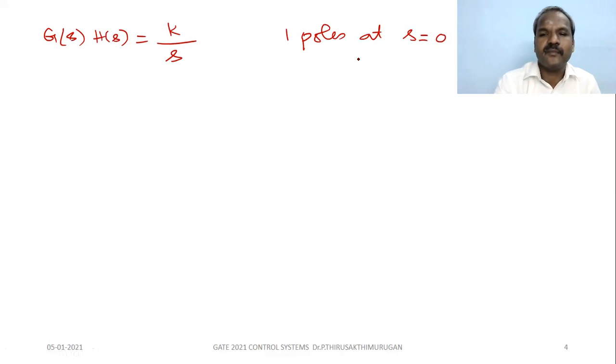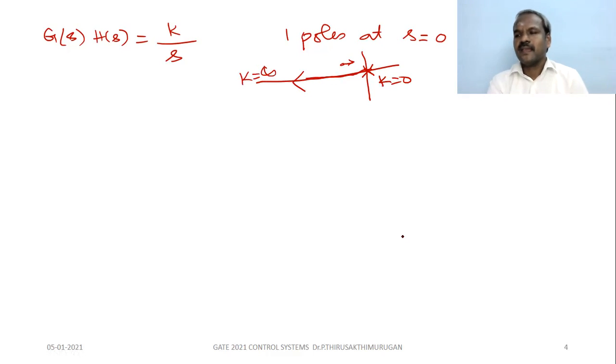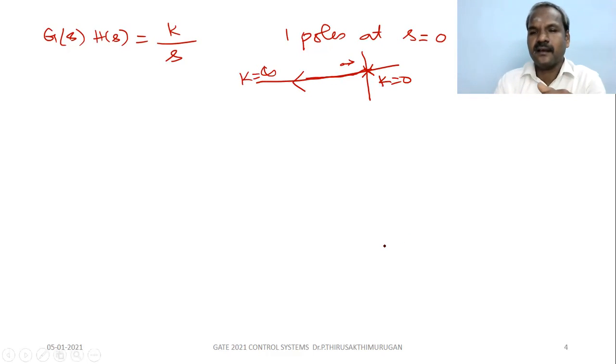So what is the diagram? The pole is only here. If you stay here and look to the back, the number of poles is odd, so the branch is available here. So one pole originates from here and ends at infinity since there are no zeros. So here k equal to 0, here k equal to infinity. This is the typical root locus diagram.